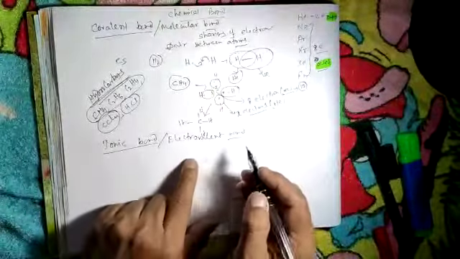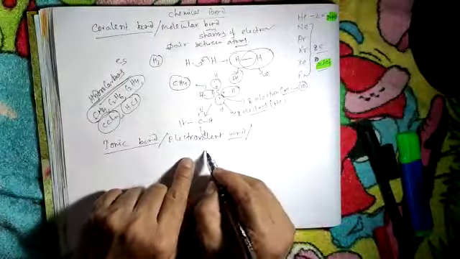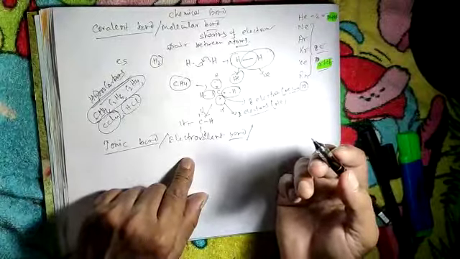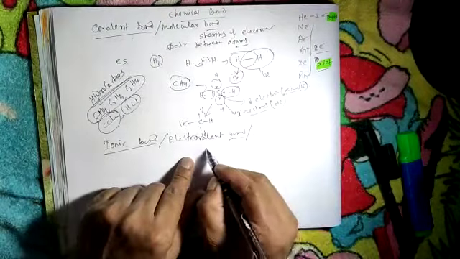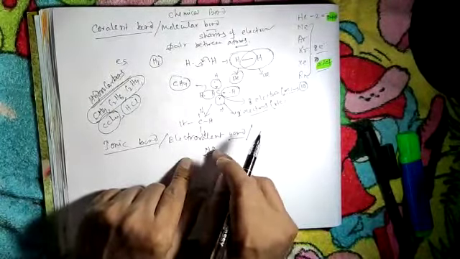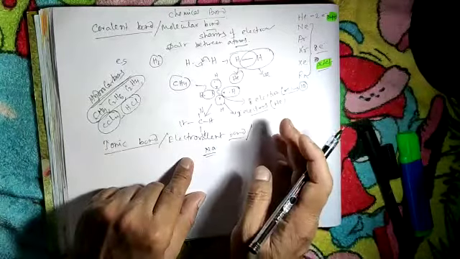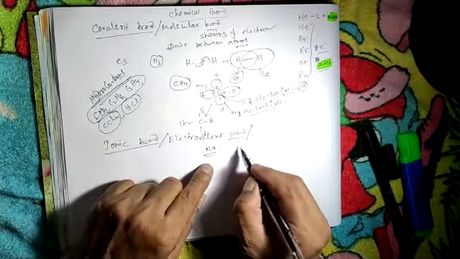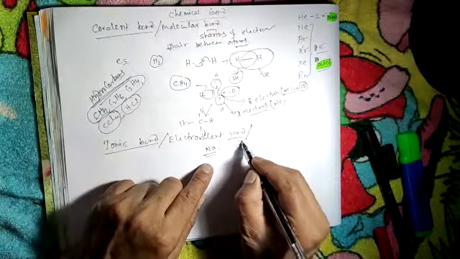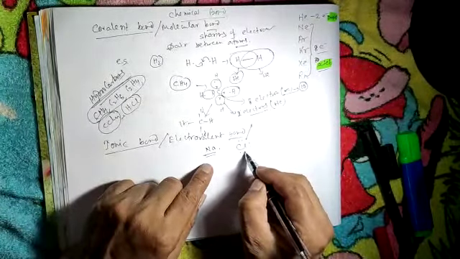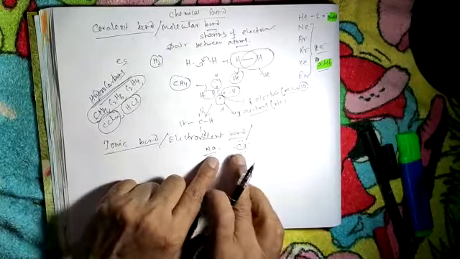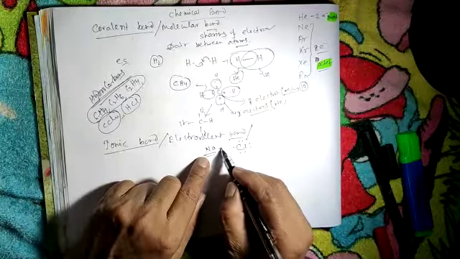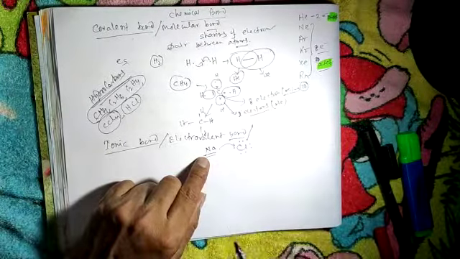But in an ionic bond, one atom is electropositive and another is electronegative. Sodium is a metal, and metals are electropositive in nature. It has a single electron in its outermost shell, and when it forms a bond with chlorine, which is electronegative, it donates this electron to chlorine.